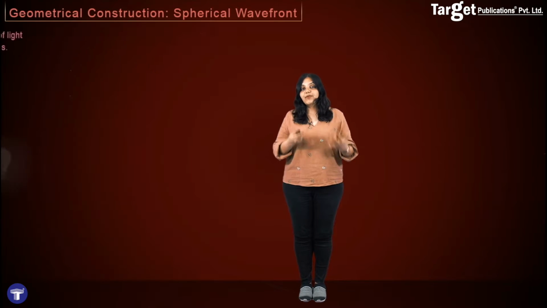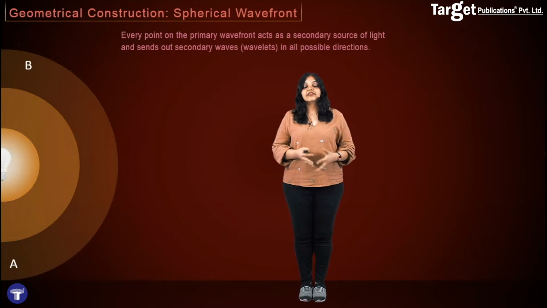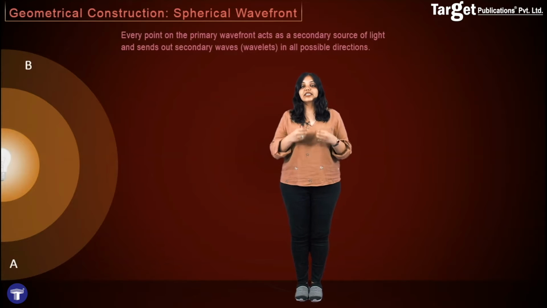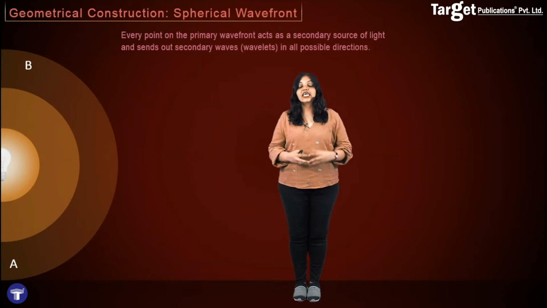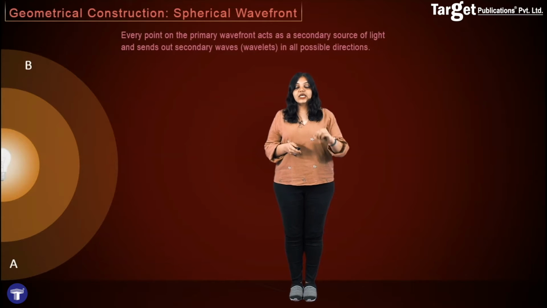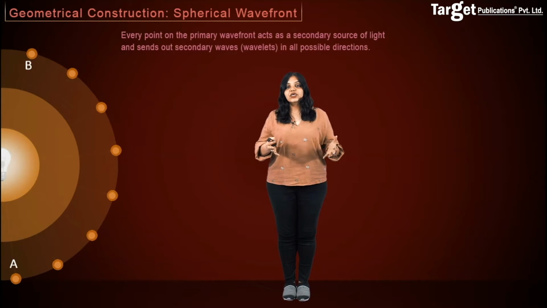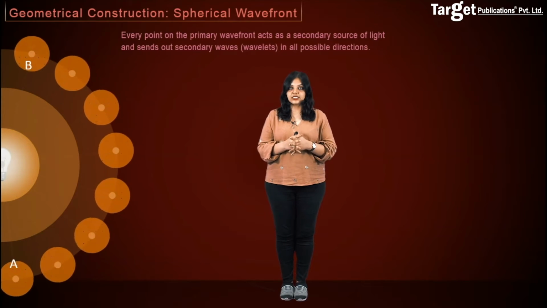Basically, if we have a point source of light which is emitting waves in all directions, then Huygens' principle said that this is a spherical wavefront and every point on it will give out secondary waves in all directions. Thus, we say that every point on this primary wavefront will act as a secondary source of light and send out secondary waves in all possible directions.